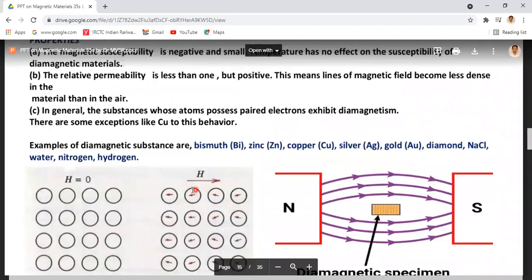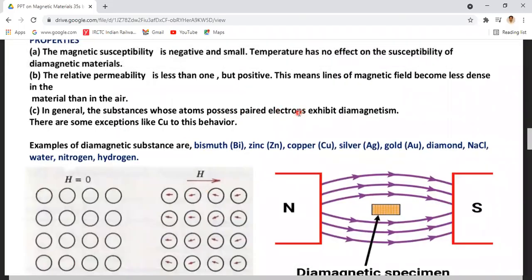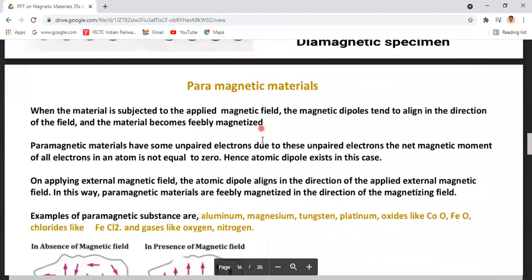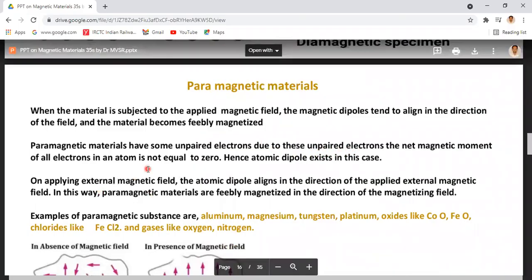These diamagnetic materials possess paired electrons. In the case of paired electrons, the two electrons move in opposite directions. One electron is moving in a clockwise direction and the second in an anti-clockwise direction, so the magnetic moments of the clockwise electron and the anti-clockwise electron are cancelled because they are in opposite directions. Whereas a material which has only single or unpaired electrons has a net magnetic moment. The net magnetic moment of all these electrons is not equal to 0.